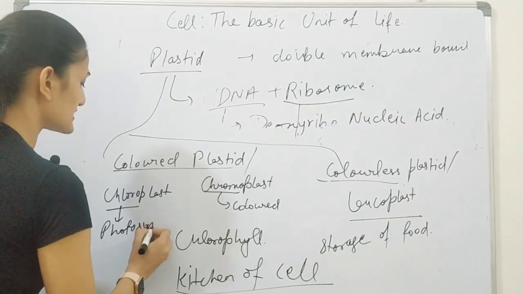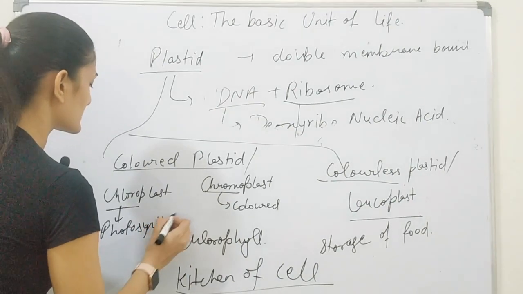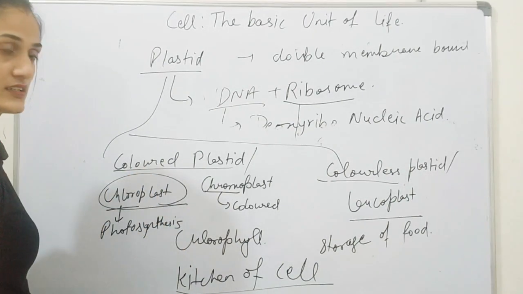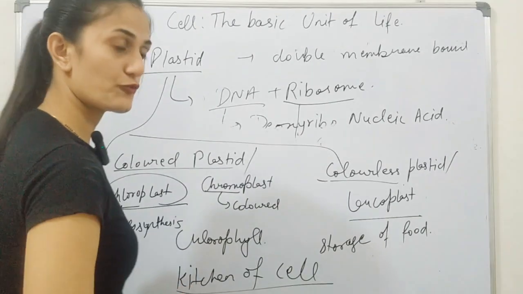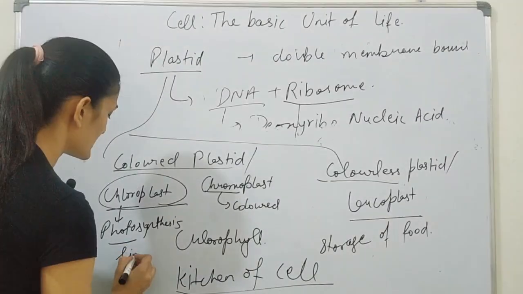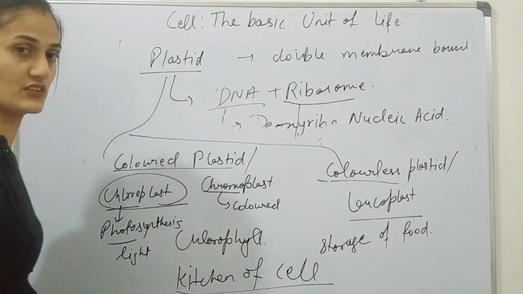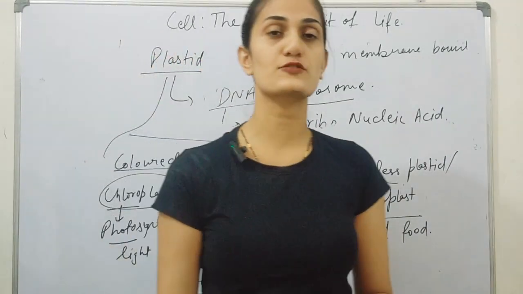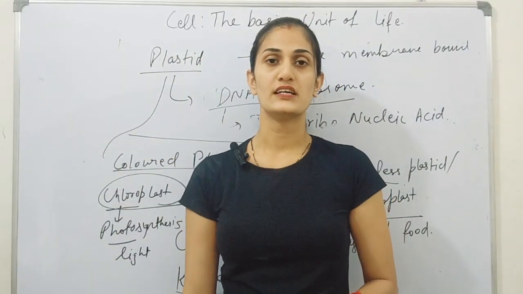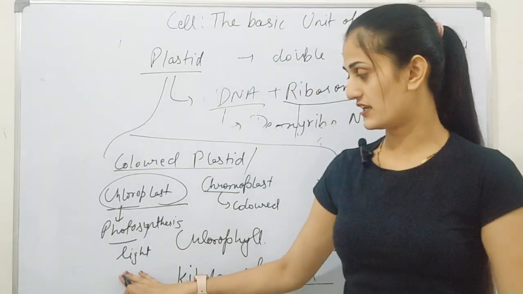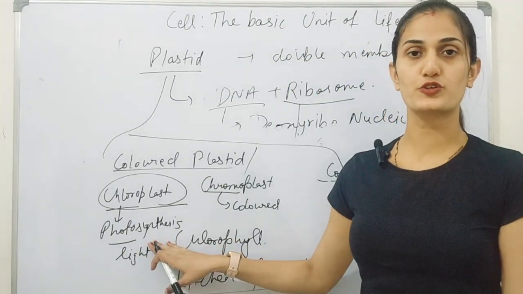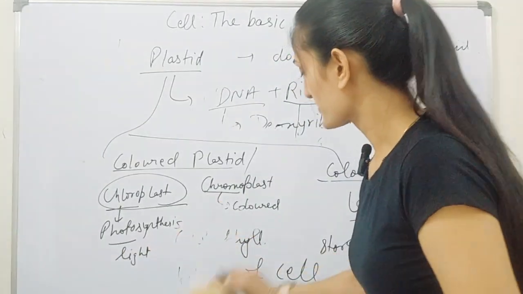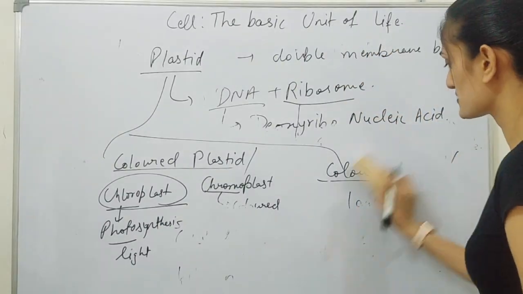That photosynthesis occurs in chloroplast. And photosynthesis means, photo means light, synthesis means formation. It means there is formation of glucose in the presence of sunlight. This is called photosynthesis.